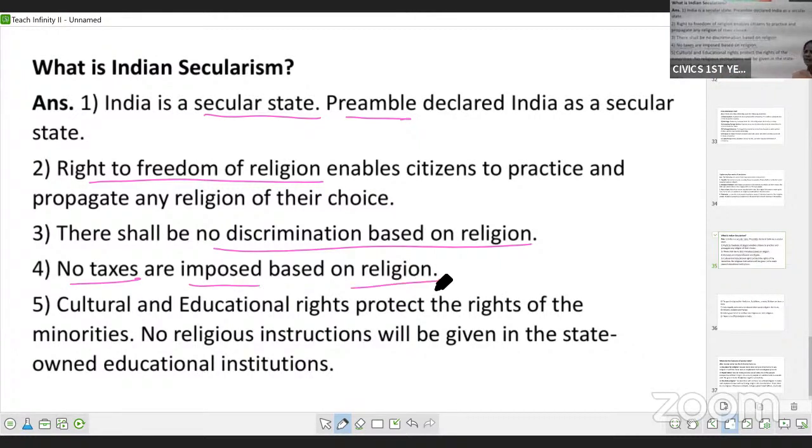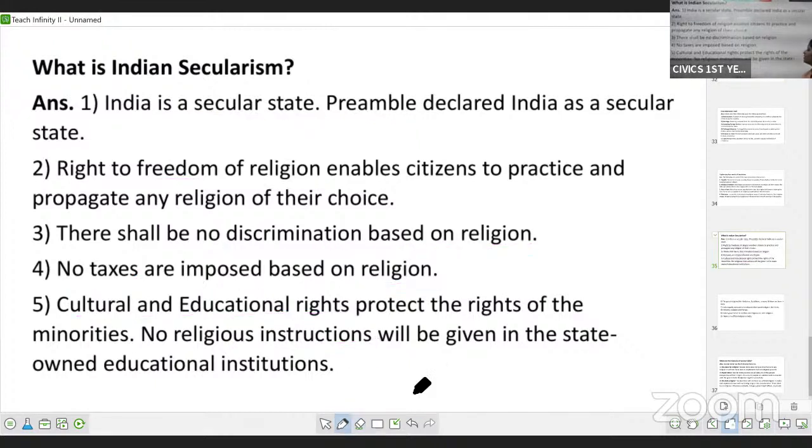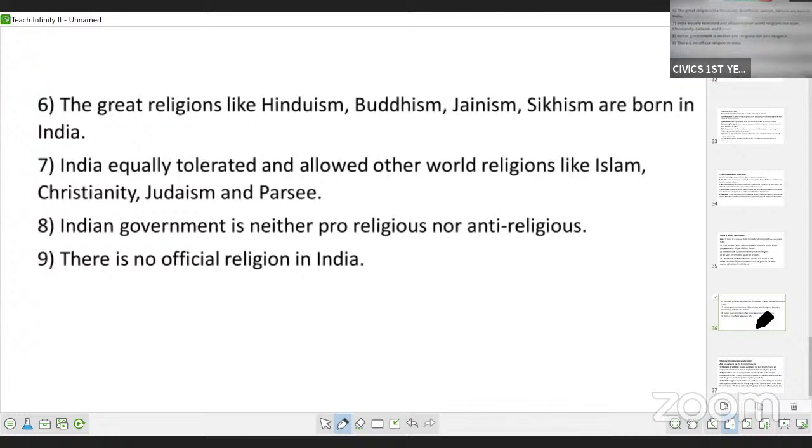We don't pay tax to the government in the name of religion. Then cultural and educational rights protect the rights of the minorities. Religious instructions are not given in government schools and colleges. So all these points show that India is a secular state.